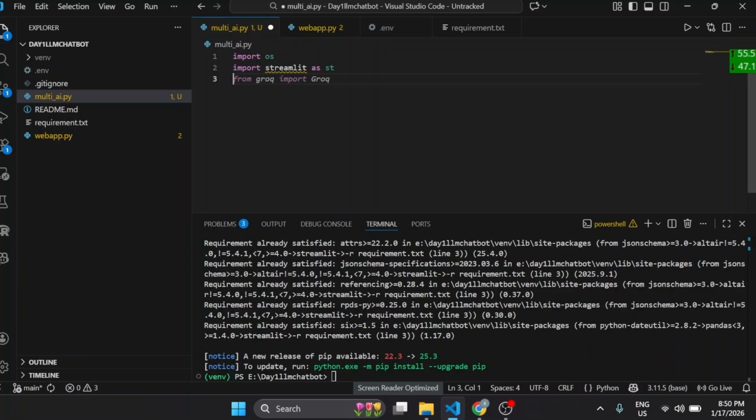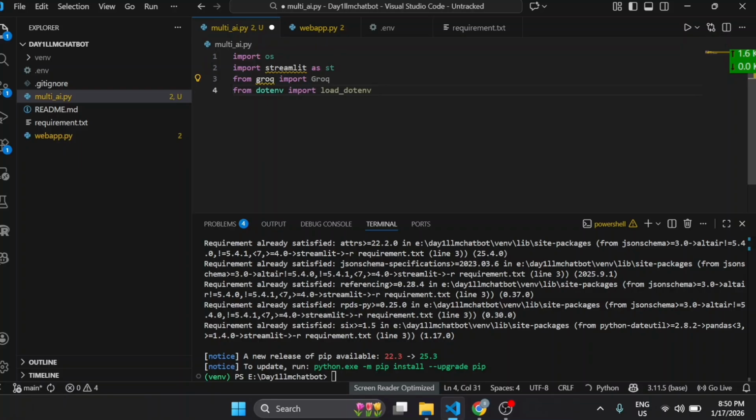Okay, then we will import Groq, as you see here, from groq import Groq. What it does is, it's a Groq client that allows us to communicate with large language models hosted on Groq. Okay, so if you go and check the Groq website, you will get to know that lots of open source models are present. I will show you those models also.